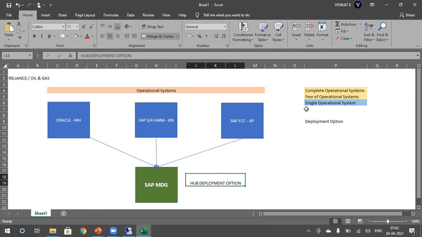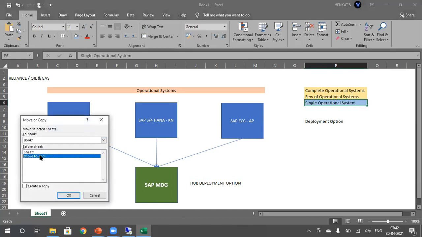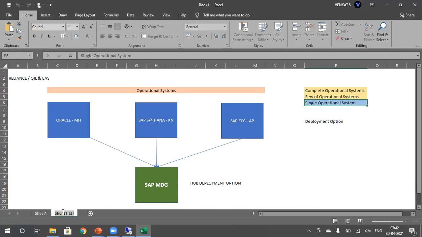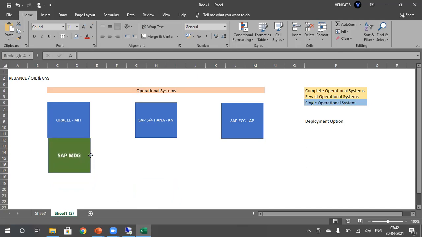Okay, and how about the second one? Let me copy this. So here I'm taking the second scenario. There won't be multiple ones, and it's not a hub deployment option. I just want to convert a single operational system into MDG. Okay, so I just convert this single system into MDG. In this case, what is the deployment option available?